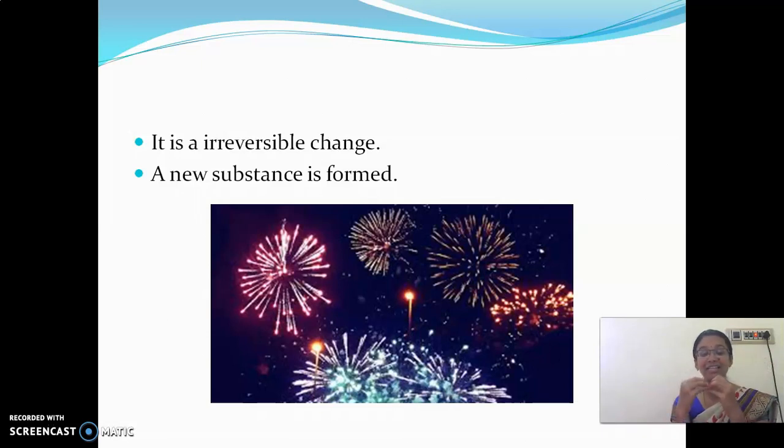The crackers burst and release some other gases. Is any new substance formed? Yes, ash is the new substance formed here. Are we able to get back those crackers again? No. So this type of change is called a chemical change.